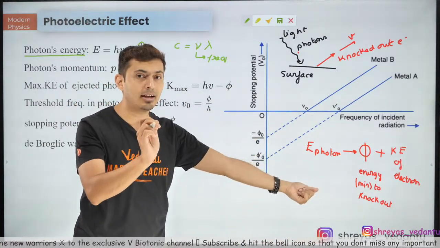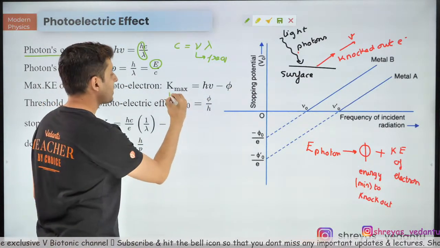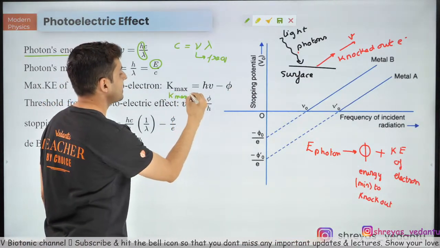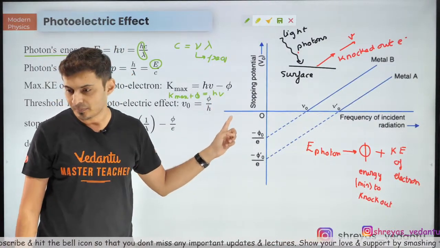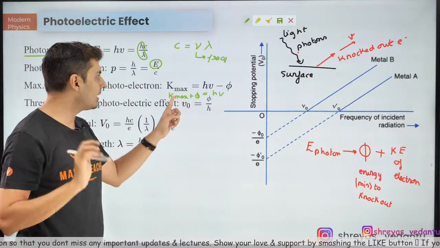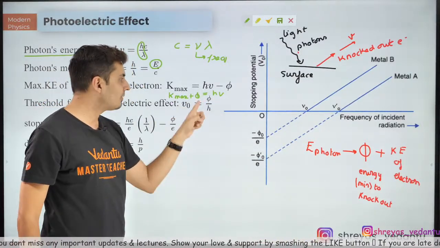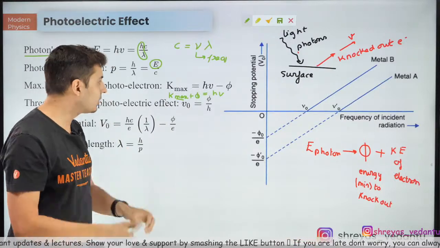If you just rearrange it mentally, you will see that. Just take phi to the other side. So you can clearly see K max plus phi is h nu. Everybody agrees to this point? Correct? Very clear. So h nu, which is the energy of the photon, will be the work function, the minimum energy, plus the maximum kinetic energy. Very good.